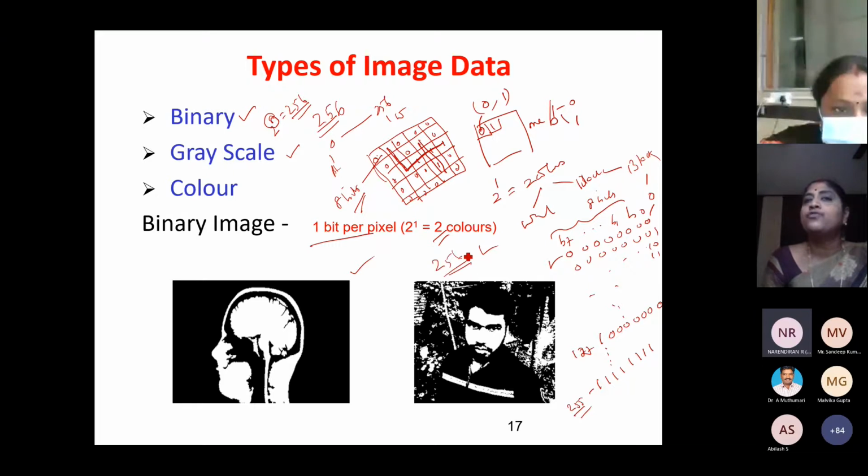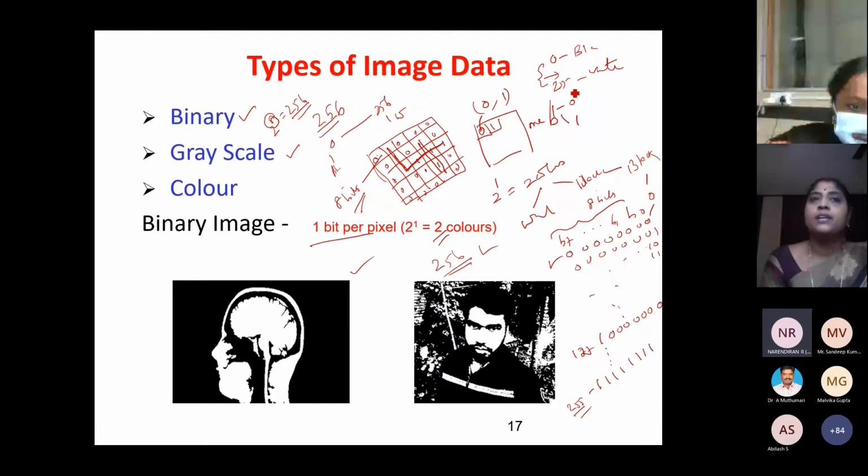If I'm going to use 8 bits per pixel, I can have 256 different combinations where 0 represents black and 255 represents white, and all these are intermediate shades of gray.